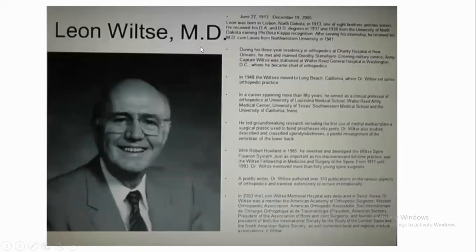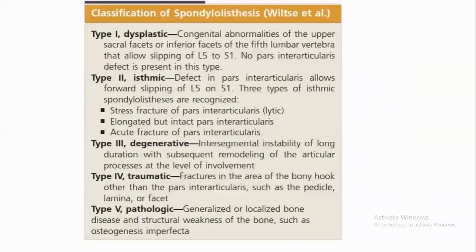Wiltse contributed much towards the spondylolisthesis classification. Coming to the classification of spondylolisthesis, there are 6 types. First, Wiltse described 5 types only. First one, dysplastic.